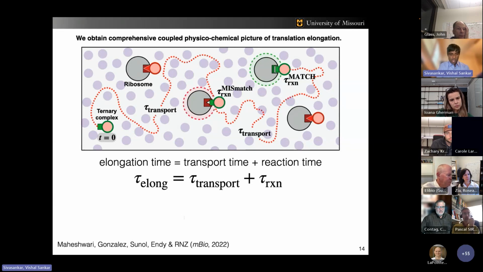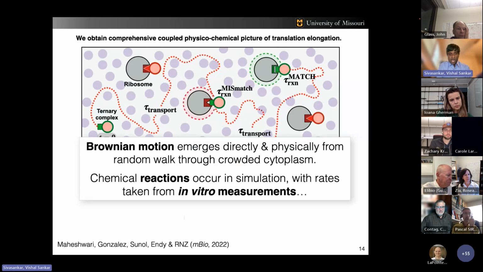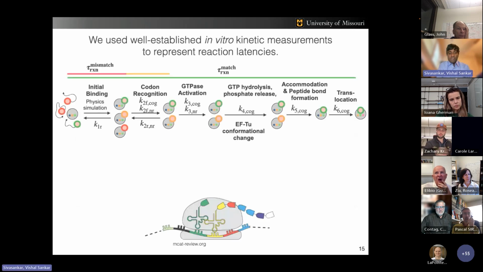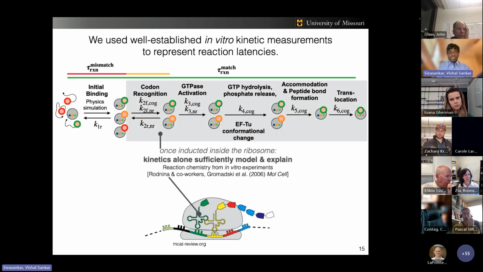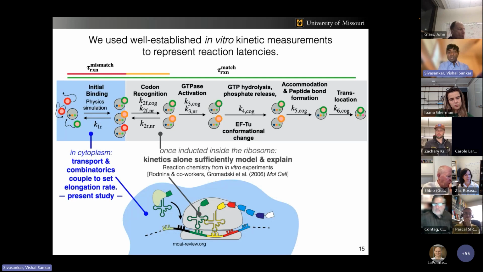Altogether, they make up the elongation time. The Brownian motion in our simulation emerges from first principles rather than an experimental fit. The chemical reactions, on the other hand, come from well-established in vitro measurements. We use these in vitro kinetic measurements to represent reaction latencies. Once inside the ribosomes, the kinetics alone can sufficiently model and explain elongation. But outside the ribosome, where we are focused, transport and combinatorics couple in the cytoplasm to set the elongation rate.